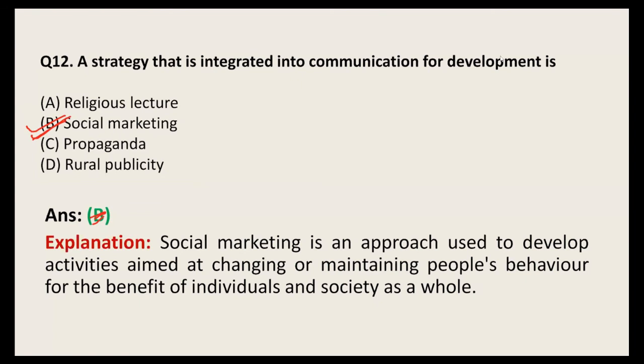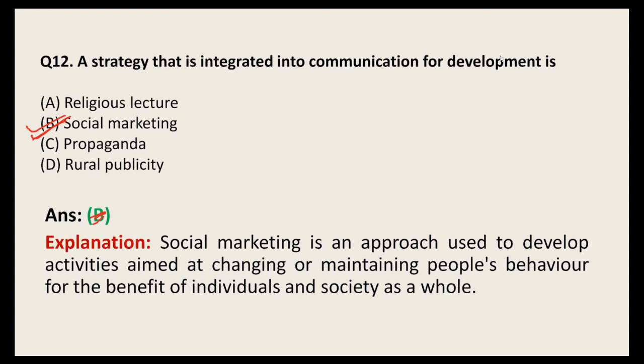Social marketing is an approach used to develop activities aimed at changing or maintaining people's behavior for the benefit of individuals and society as a whole.